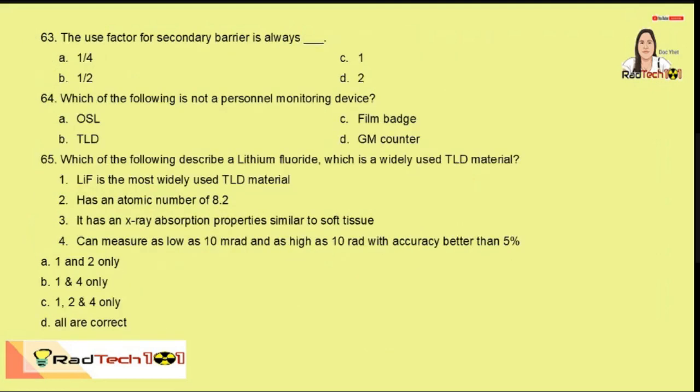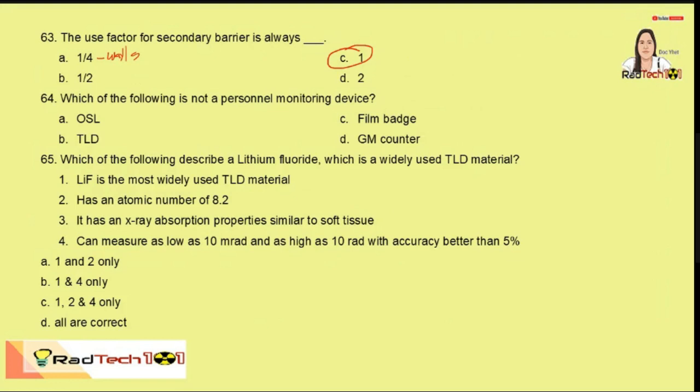Next, according sa NCRP, the use factor for secondary barrier is always 1. The NCRP recommends that the walls will be assigned a use factor of 1/4. So this is walls.